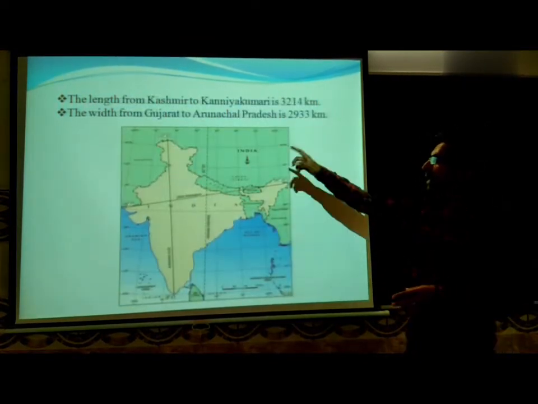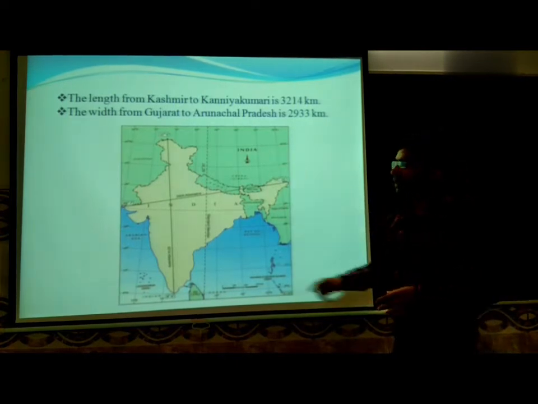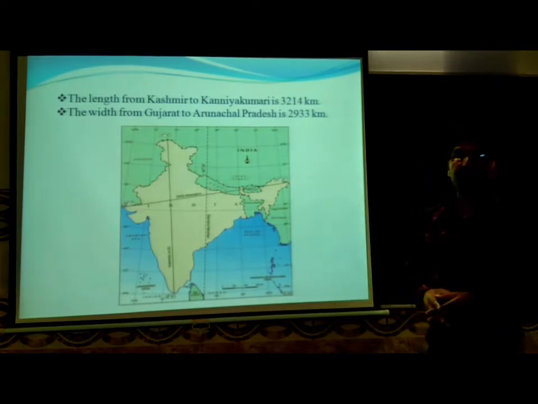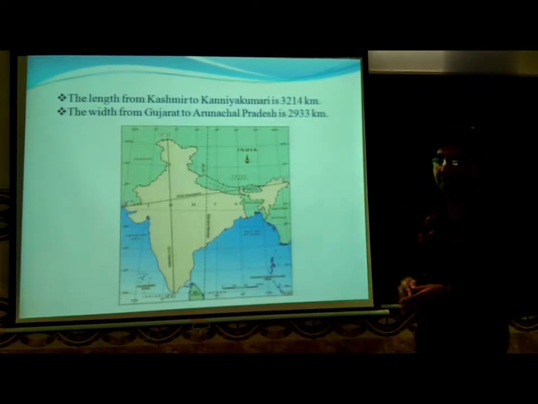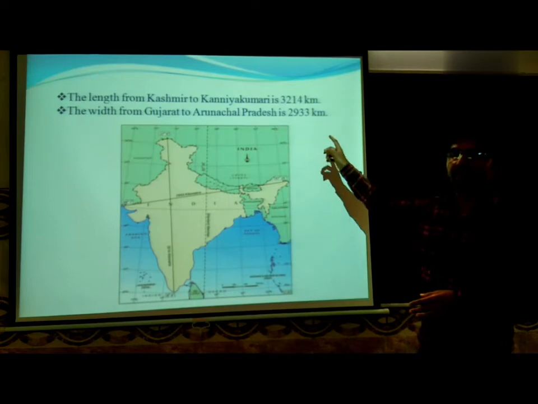Now the length and the width of India. From Kashmir to Kanyakumari, the length of India is 3214 km, and the width from east to west, means from Arunachal Pradesh to Gujarat, is 2933 km.